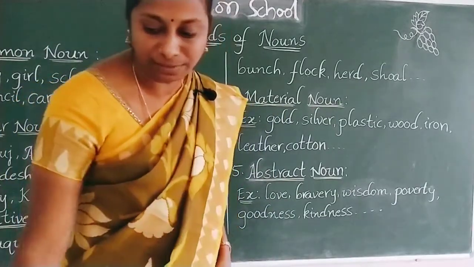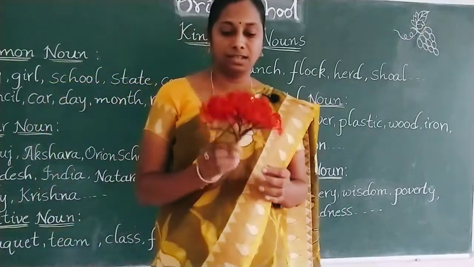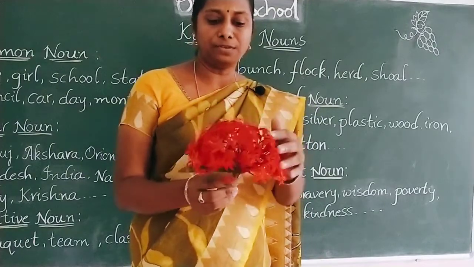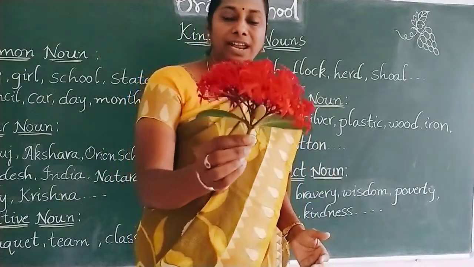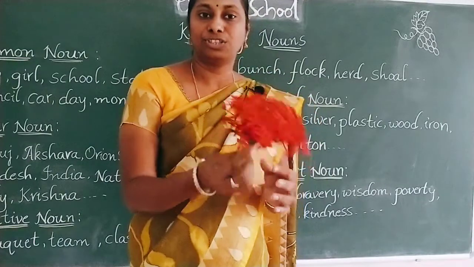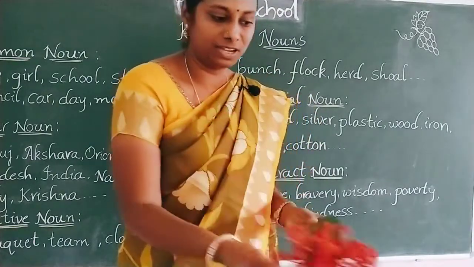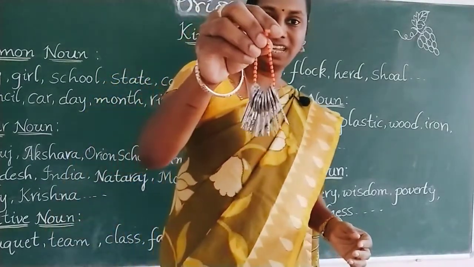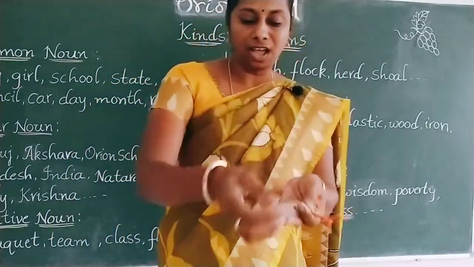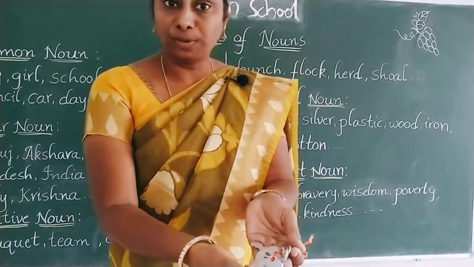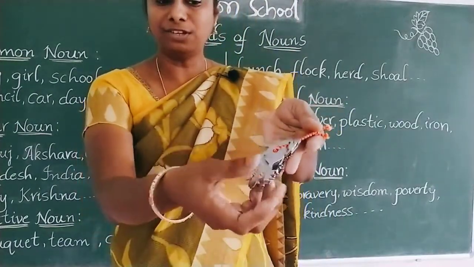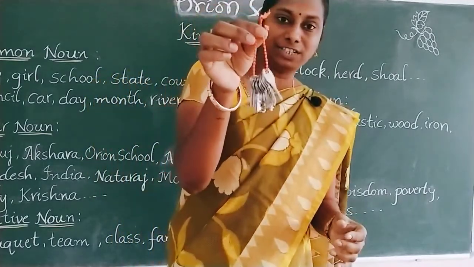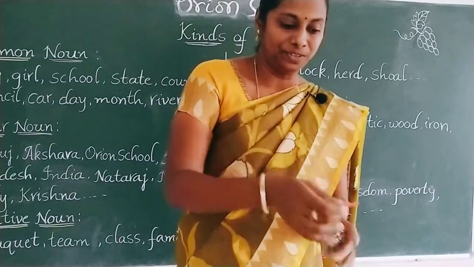I will show you some examples now. See, it is a bunch of flowers. Here we have so many flowers. All together they are attached to a bunch. So this is the bunch of flowers. Next one, bunch of keys. This is called a bunch. Here how many keys do we have? We have so many keys, a number of keys here. But all together we are calling this one a bunch. Is it clear? So next one.